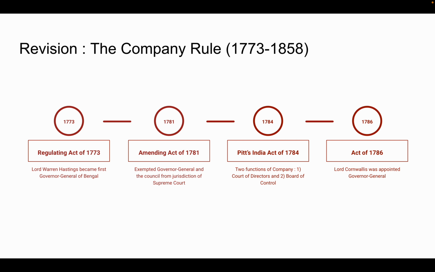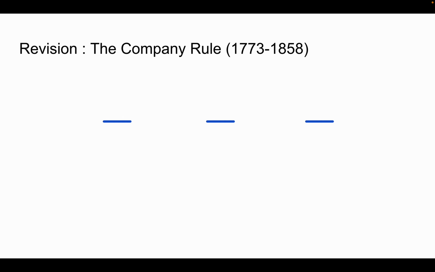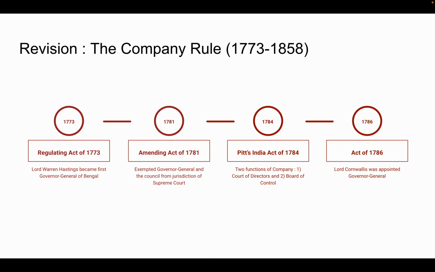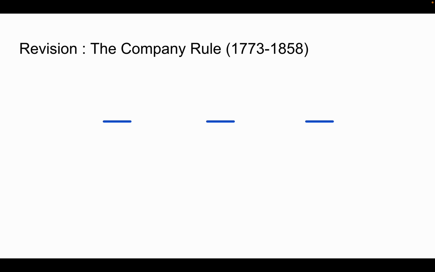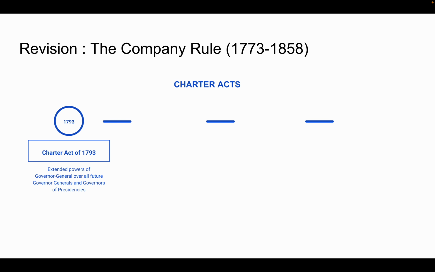After the Act of 1786, we have another set of acts. These acts are not related to each other. They might be in the same color, but they are not related to each other. They just came one after the other. These are a series of acts called Charter Acts, and the first Charter Act came in 1793. One of the key features of this act was that it extended the powers of the Governor General over all future Governor Generals and governors of presidencies.